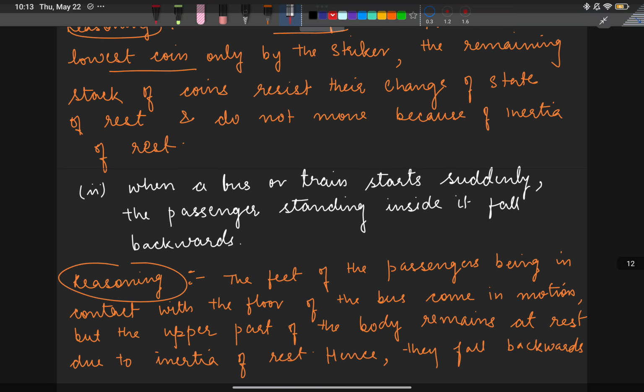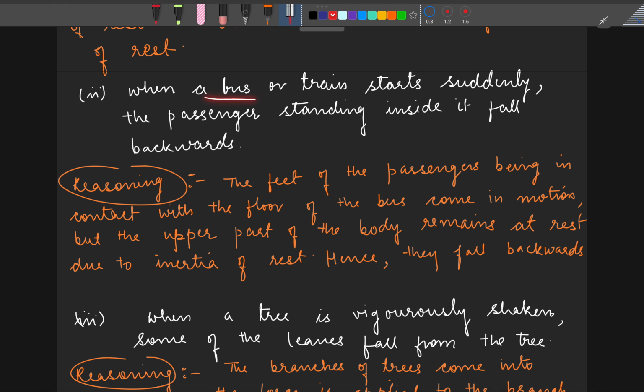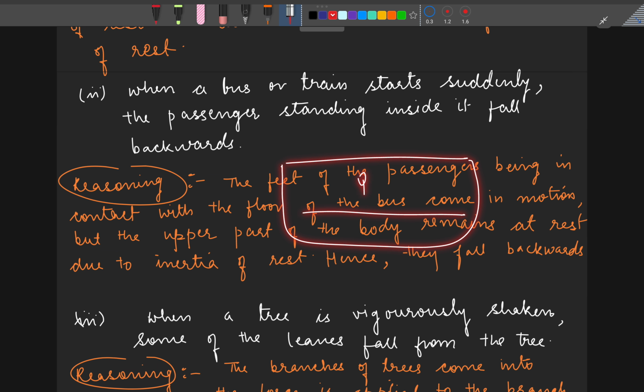Okay? Second example is when a bus or a train starts suddenly, the passengers standing inside it fall backwards. Now why is that? Suppose this is the floor of the bus, you are standing here. Now when the bus starts moving suddenly, what happens? Your upper body is still at rest, so it wants to continue being at rest.